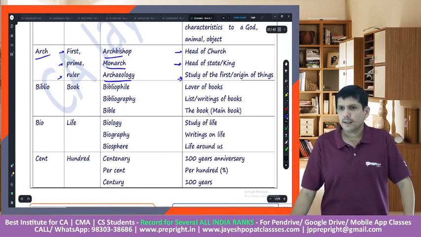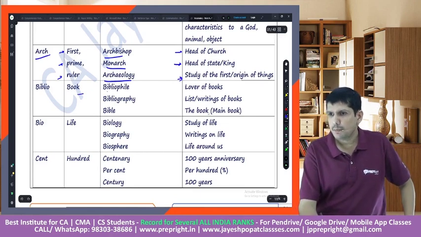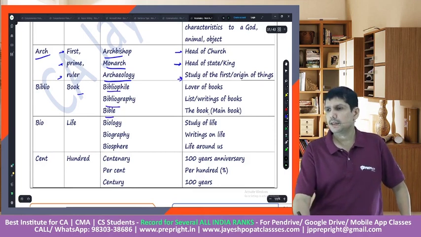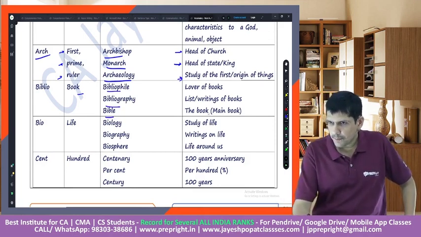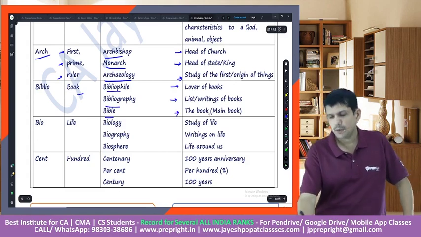Then biblio means book: bibliophile, bibliography, Bible, right? So bibliophile would mean lover of a book, bibliography would mean writings of a book, and Bible would mean the book.